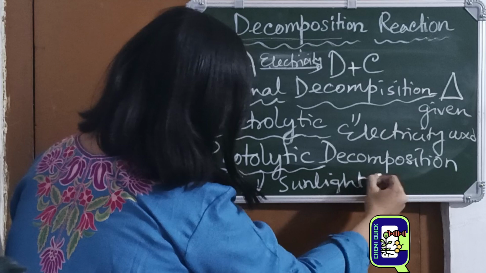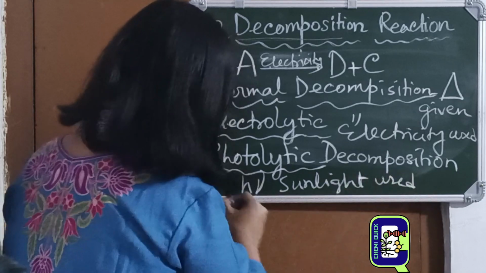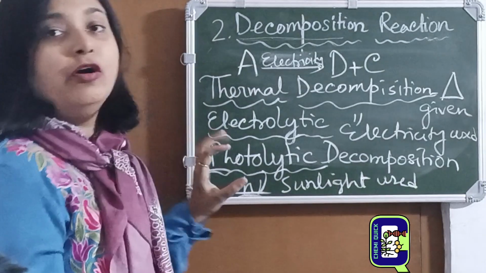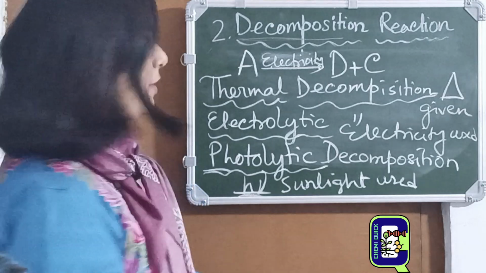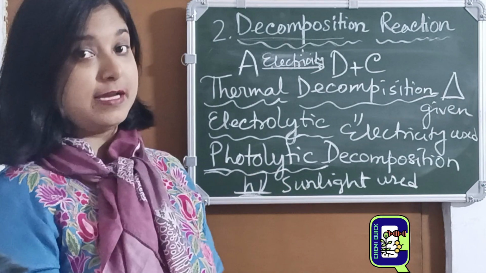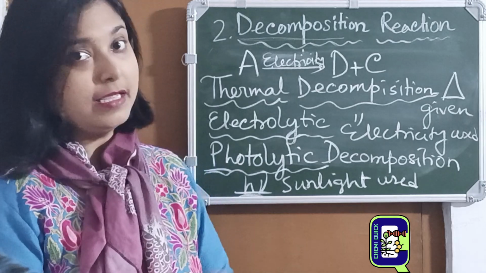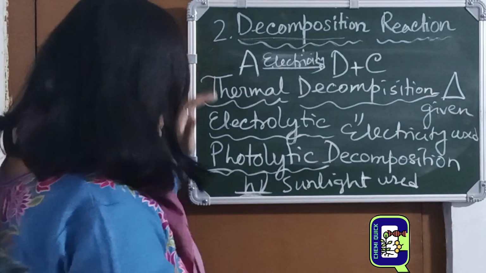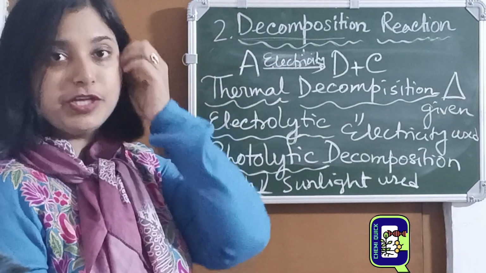This sign also denotes sunlight. So if somewhere you see this sign, you will understand that sunlight is being used there. So these three types of decomposition are there.